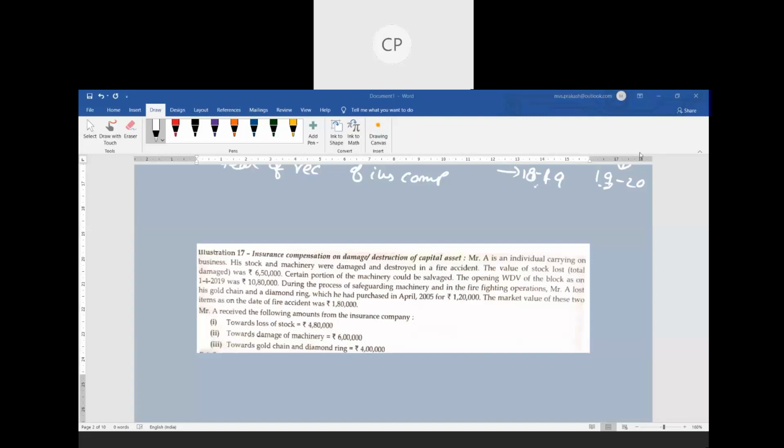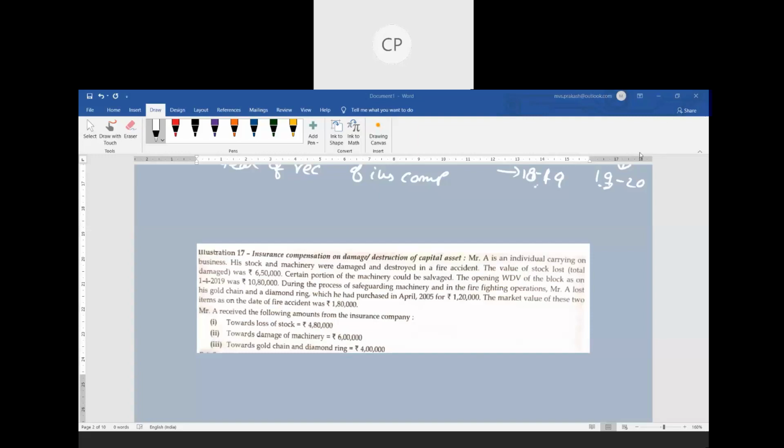Opening WDV of the block as on 1st April 2019 was 10,80,000. During the process of safeguarding machinery and in the firefighting operations, Mr. A lost his gold chain and diamond ring, which he purchased in April 2005 for 1,20,000. The market value of these items on the date of fire accident was 1,80,000.